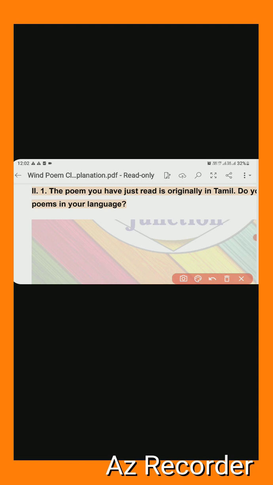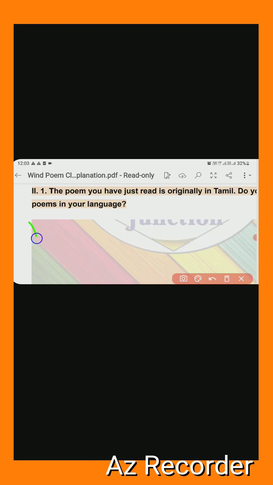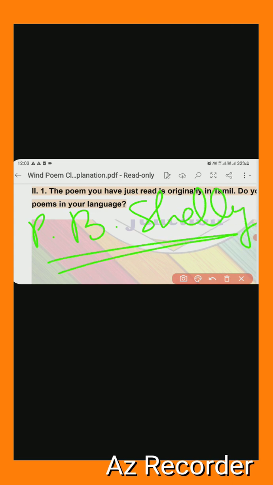But in English there is such a poem, because it is written here, and it is Ode to the West Wind also, like this. If you have read about that, it was written by P.B. Shelley. If you know P.B. Shelley, he is also a romantic poet. He wrote Ode to the West Wind.